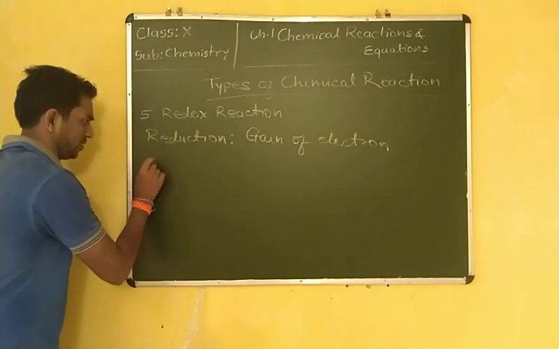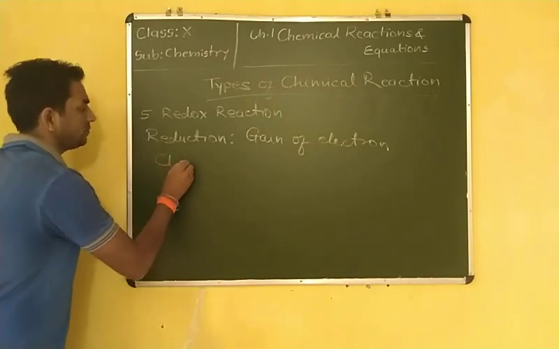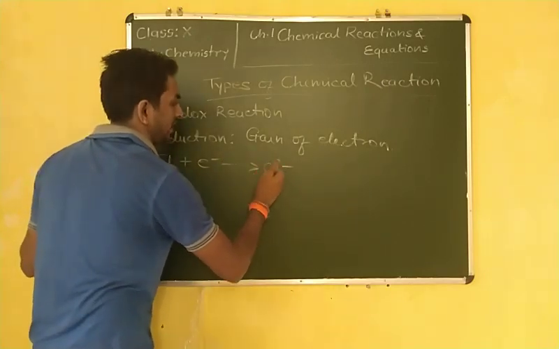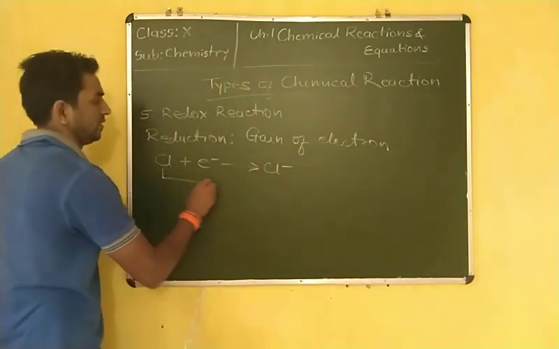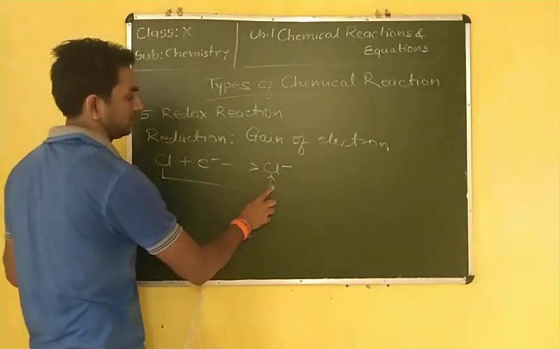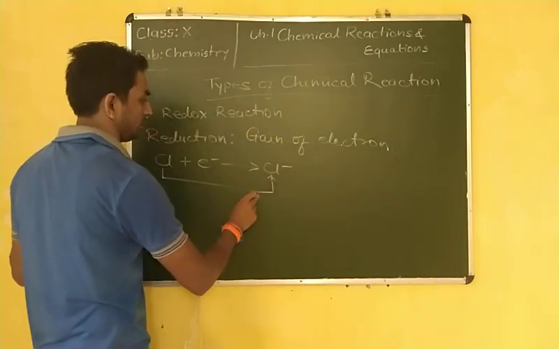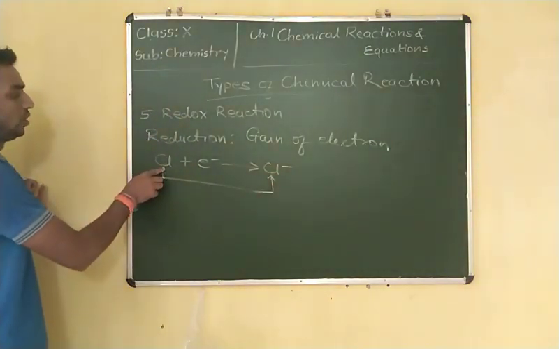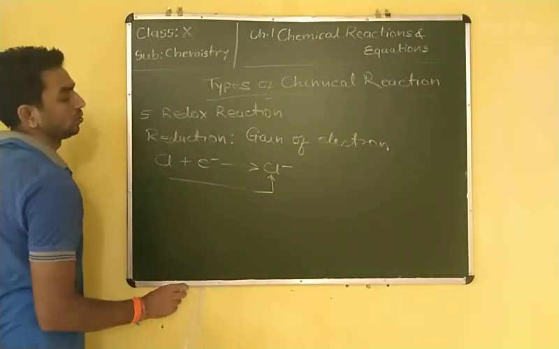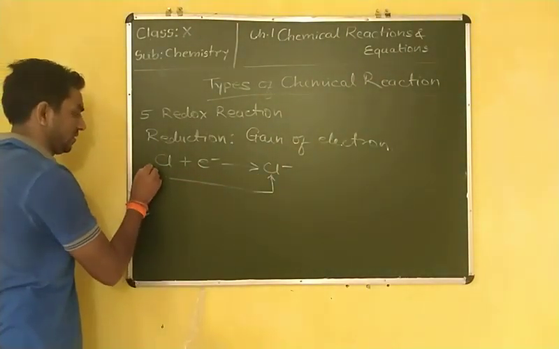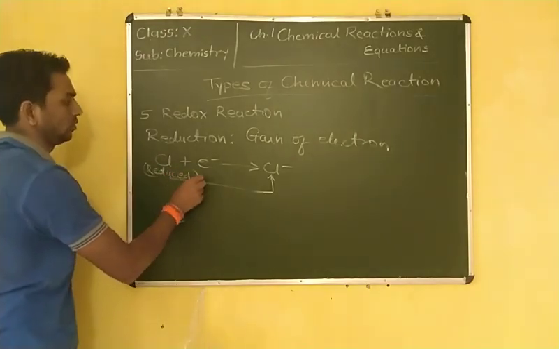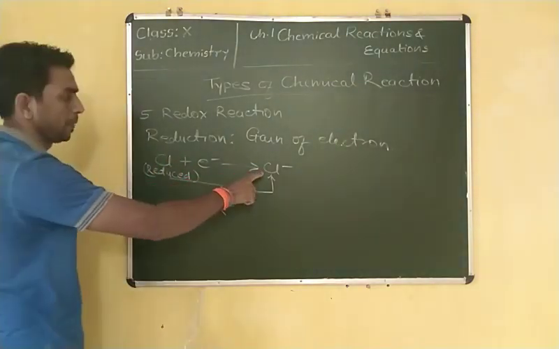Any of the non-metals. Suppose chlorine, by receiving 1 electron, what does it form? Chloride ion, Cl minus. So what is going on here? Gaining of electron by this chlorine atom, a neutral atom. So here chlorine is reduced. The Cl neutral atom is reduced into chloride ion, Cl minus.